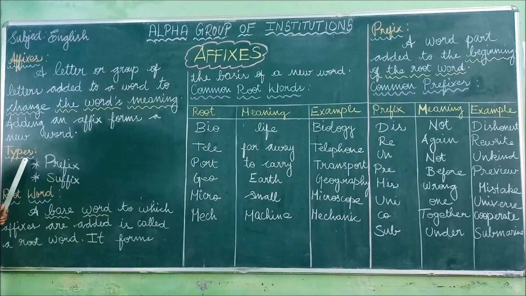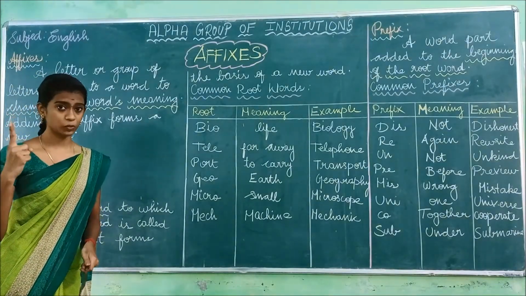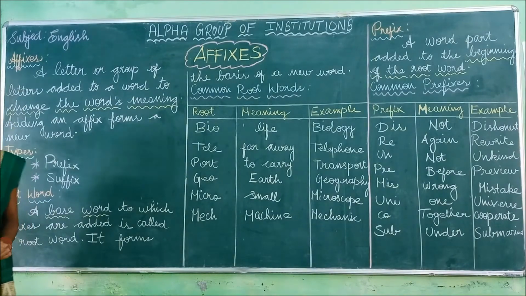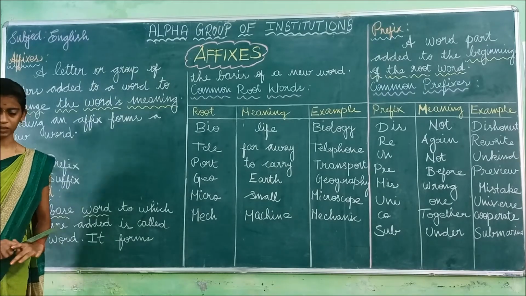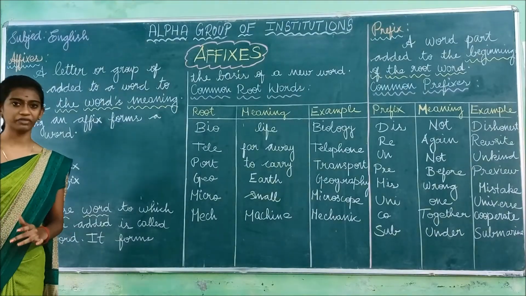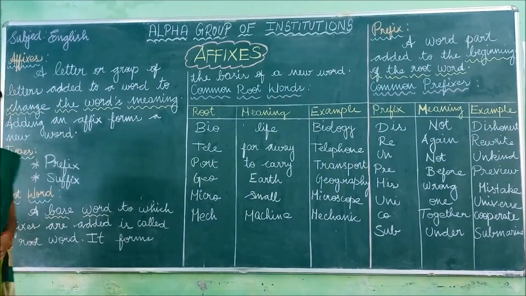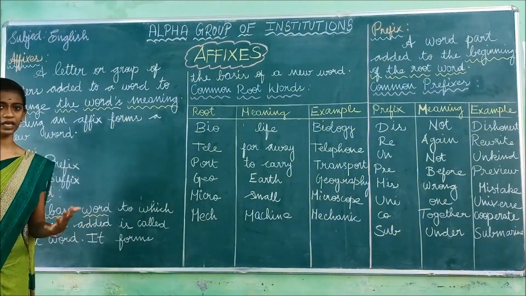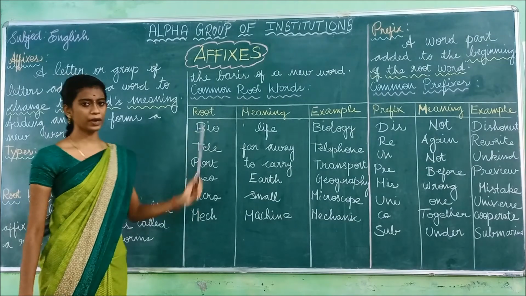Next we have seen the types of affixes, and there are two types. The first one is the prefix, and the second one is the suffix. After the types, we have seen what is meant by a root word. A root word is a base word to which affixes are added. Either a prefix or a suffix is added to the base word to get a new word. It forms the base of a new word. Next, we have seen the common root words.